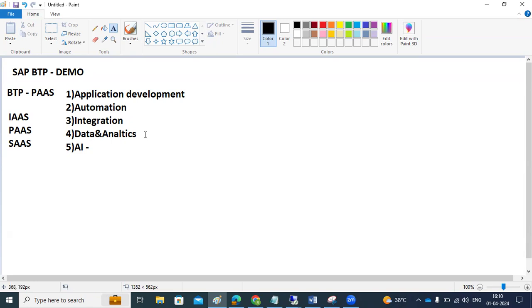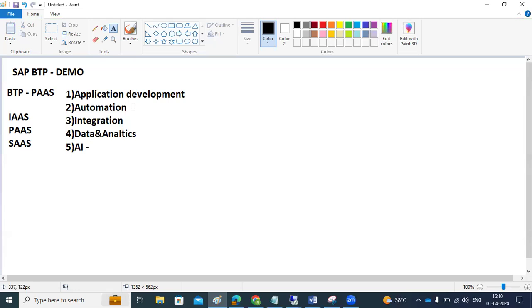Coming to data and analytics, we have Sybase, HANA Cloud, and SAP Analytics Cloud, SAC, for analytics purposes. These are available in the data analytics pillar. For integration, we have Integration Suite and Event Mesh, and some other services under the integration part, like Integration Suite and CPI integrations.